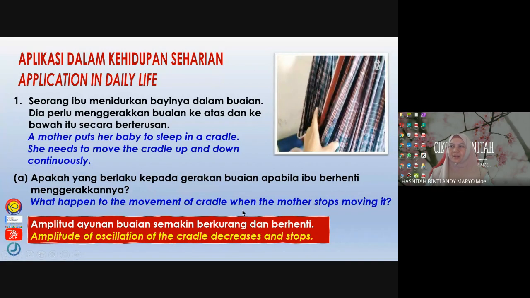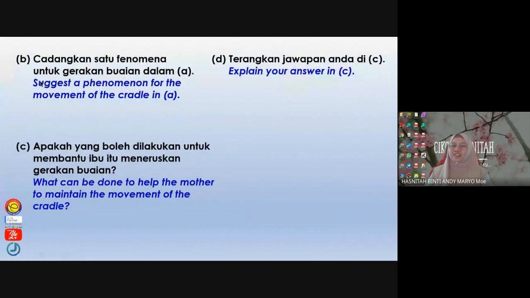And the next question: suggest a phenomenon for the movement of the cradle in A. What is the phenomenon where the amplitude decreases? Just now in A, we said that the amplitude decreases. So the amplitude decreases, that is the phenomenon. That is what we call damping. Phenomenon, damping. Okay?